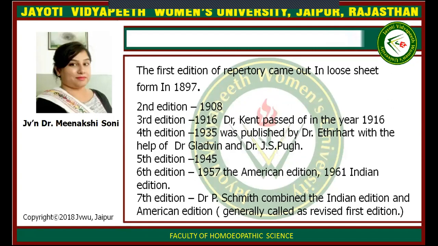Editions of the Kent repertory: first edition 1897, second 1908, third edition 1916, fourth edition 1935, fifth edition 1945, sixth edition 1957, and 1961 Indian edition. Seventh edition: Dr. P. Schmidt combined the Indian edition and American edition, generally called the revised edition.